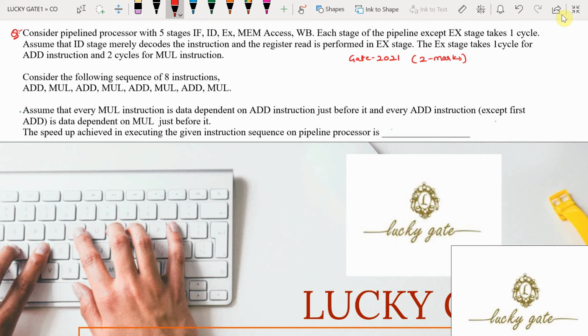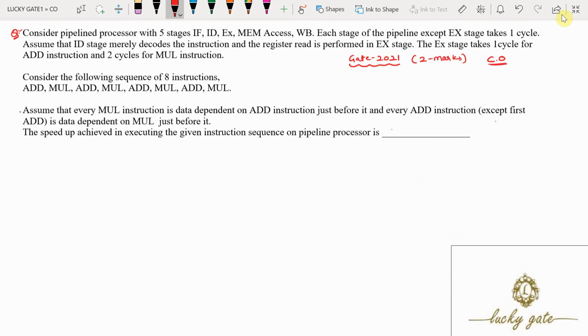Here is the question in GATE 2021 from the subject Computer Organization and Architecture. Asked for 2 marks, and the question is a numerical answer type question. Now coming to the question, consider a pipelined processor with 5 stages. Now this question is of RISC pipeline, as there are 5 stages.